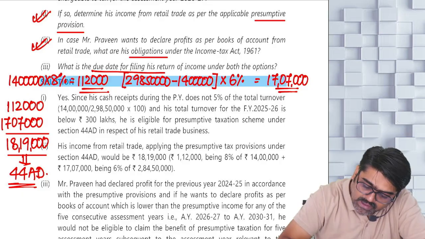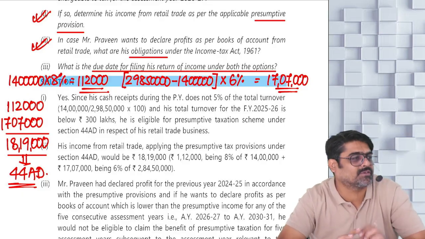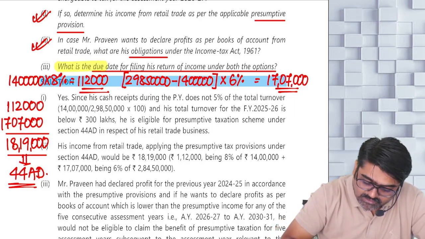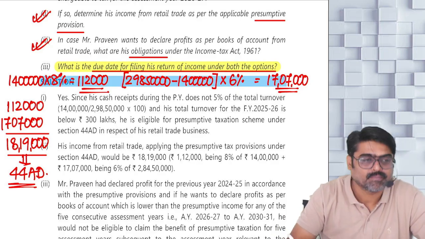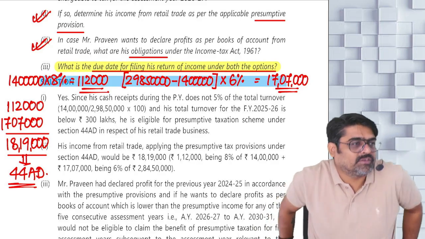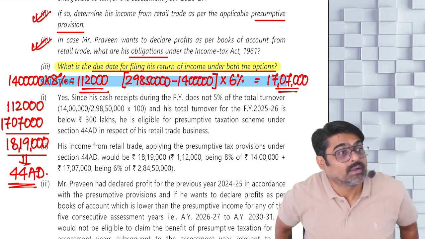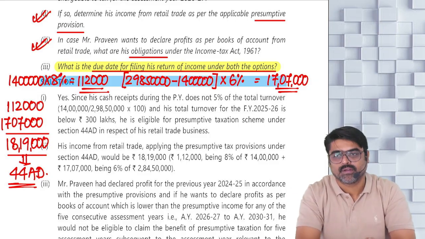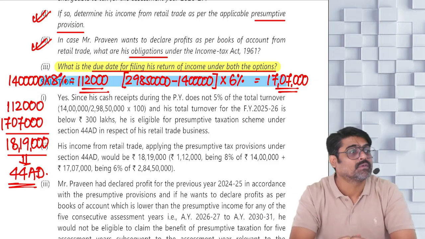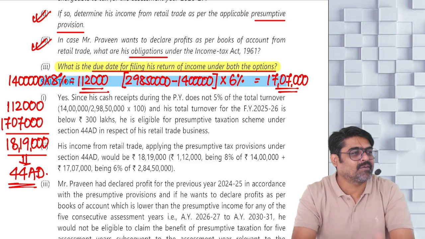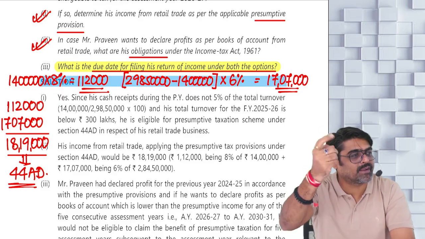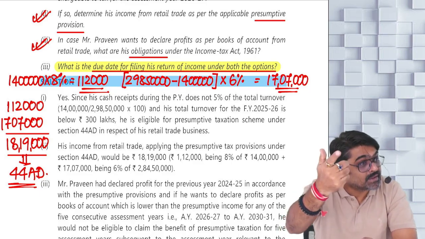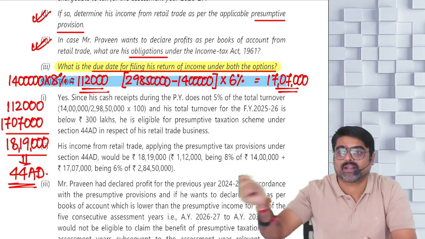What is the due date of filing his return of income under both the options? Very interesting question. What if he follows presumptive basis? He will show 18,19,000. Is he required to maintain the books? Is he required for audit? And if audit is not required, his due date will be 31st July. Due date of filing ROI will become 31st July. That is what they are asking.